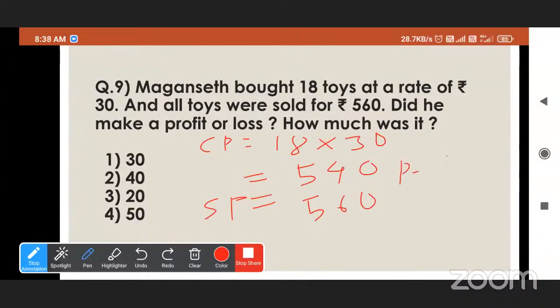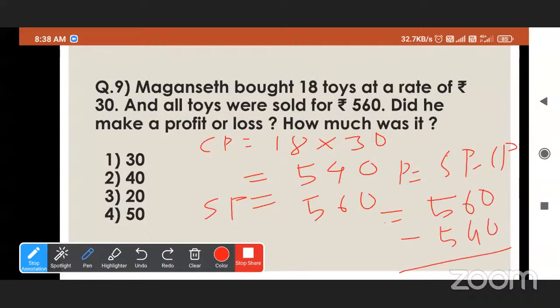Profit is equal to SP minus CP. SP means selling price and CP means cost price. So 560 minus 540. So he must get 20 rupees. So which option is right? Sir, the third option is right. Third one is right. Okay, good.